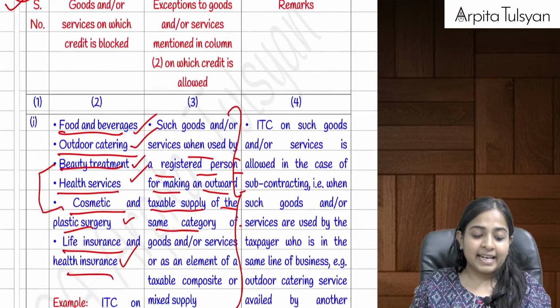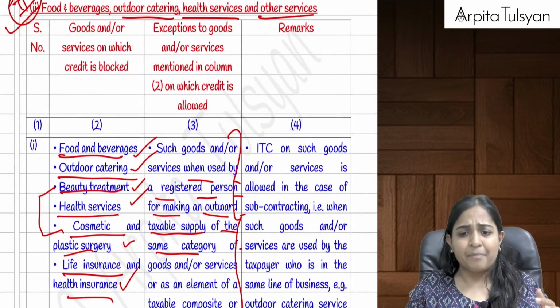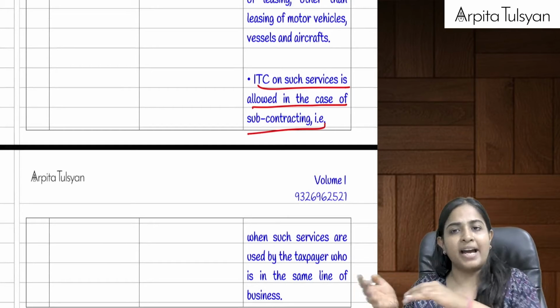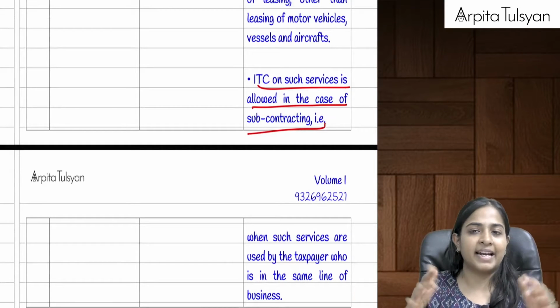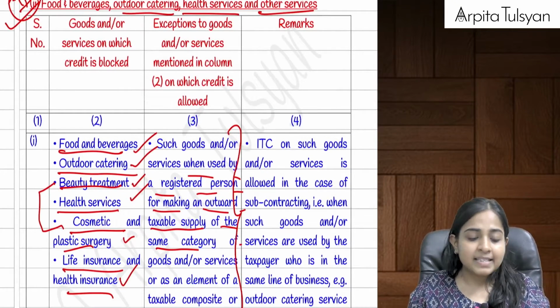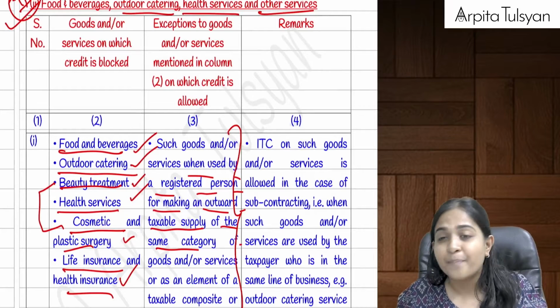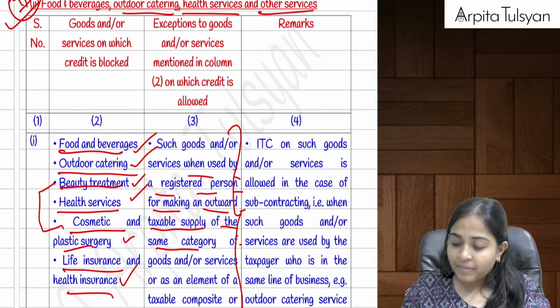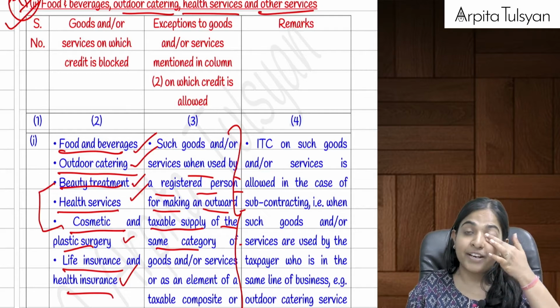Or let's say my business is to take the vehicles on hire and give them on hire. It means I am into the same line of business, so the credit is going to be allowed. It will not be blocked. Understanding this? Yes, this was the first point, which was mainly talking about motor vehicles, vessels and aircraft. Right? Now going on to the next one. Next one is very, very simple.